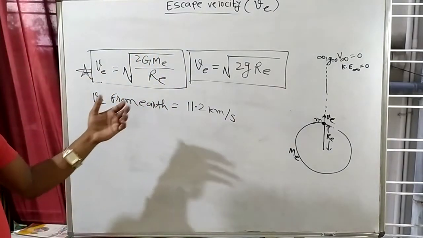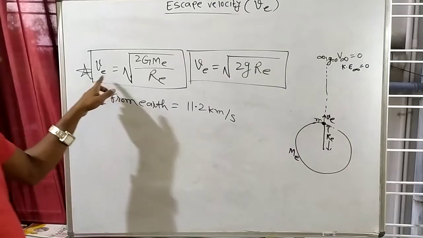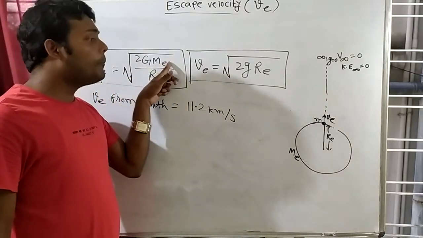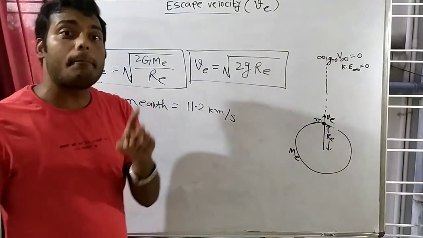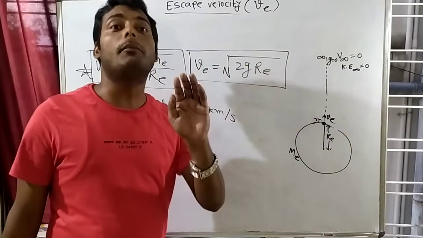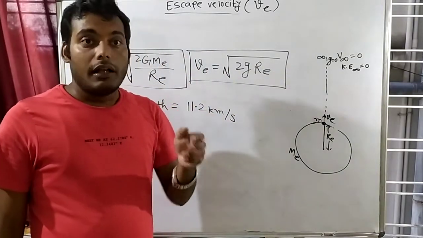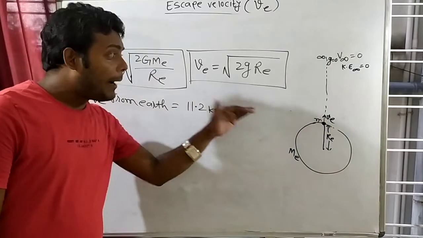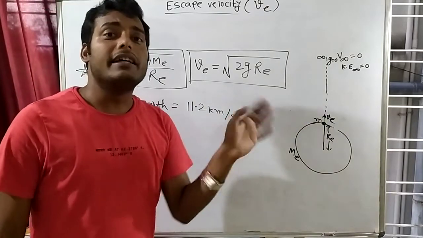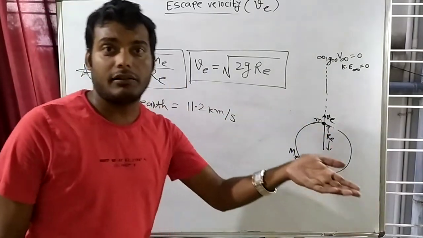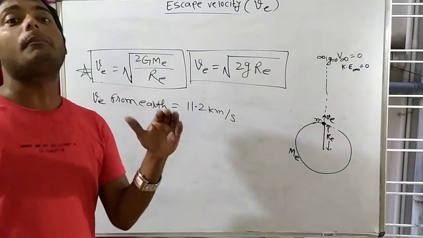Actually, escape velocity is not depending on that thing. Why? Because in the escape velocity formula, see, only the mass of the planet is coming. So escape velocity is mainly depending on the mass of the planet. इसका मतलब ये हुआ कि आप जिस ऑब्जेक्ट को थ्रो कर रहे हैं, इसके वेलोसिटी इज इंडिपेंडेंट ऑफ दैट. Escape velocity is only depending on the mass of the planet.